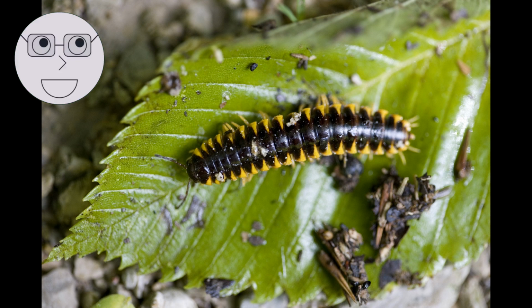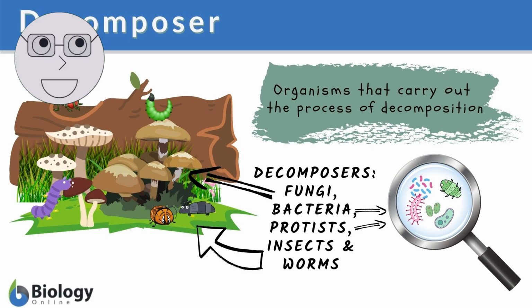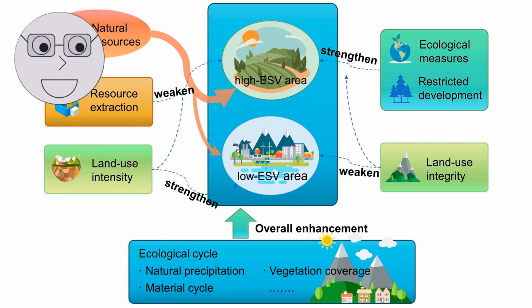Decomposers, such as bacteria and fungi, break down dead organisms and recycle their nutrients back into the ecosystem. The visuals show the process of decomposition, in which decomposers break down dead organisms and release their nutrients back into the soil or water. Ecosystems are complex and dynamic, and they are influenced by a variety of factors, such as climate, geography, and human activity.